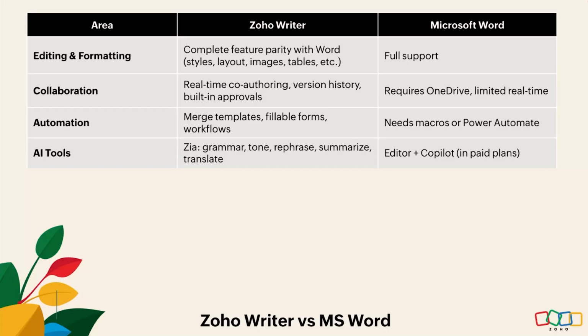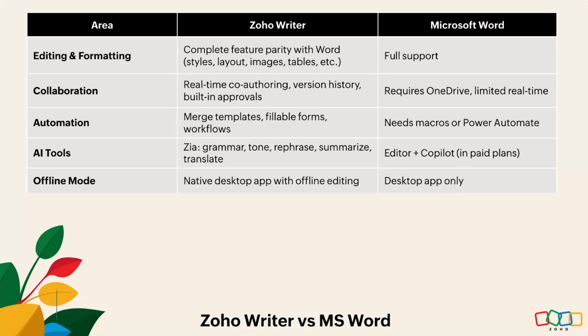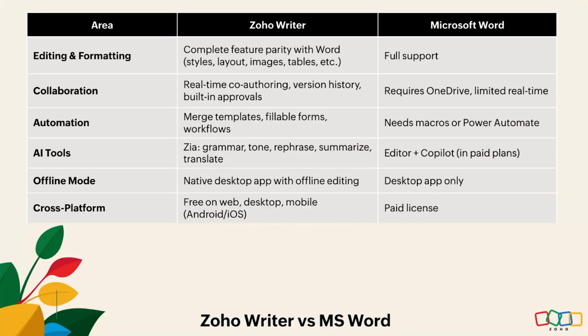Whereas with MS Word, it is Copilot, which is available only in the paid plans. Writer also supports a desktop application with full offline editing and synchronization. And we also provide cross-platform access. It is free across the web, desktop, and mobile, which supports both Android and iOS. And the desktop application is for Windows, Linux, and even Mac operating systems.